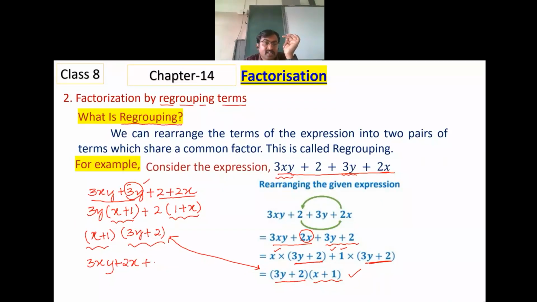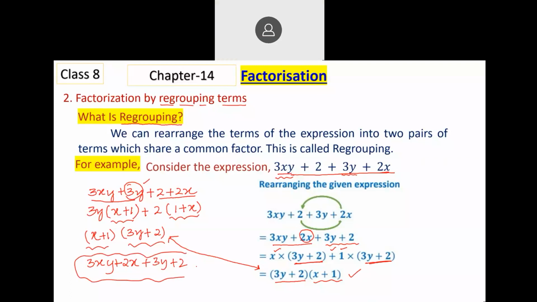Sir, I have a doubt. Instead of taking 3y directly, we can take y as common also, no, sir? See, then again you have to further simplify. In the common factor, whichever is possible, that we will take. It is called the highest common factor in algebra.